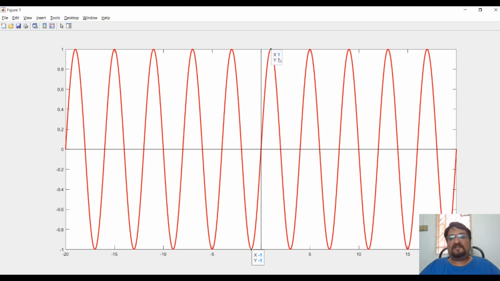So f of t is equal to a particular value, whereas f of minus t is equal to minus of that particular value. So it is symmetrical with respect to origin. Whatever shape you are getting, if you consider the origin as a reference, you will be getting a mirror reflection of that. So odd signals are symmetrical with respect to the origin, whereas even signals are symmetrical to your y-axis.